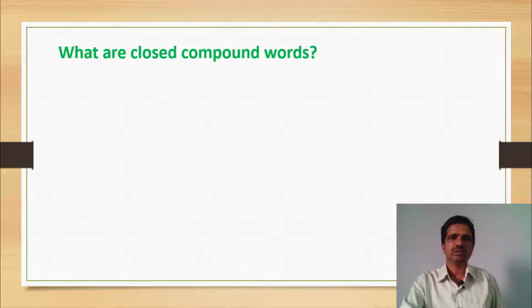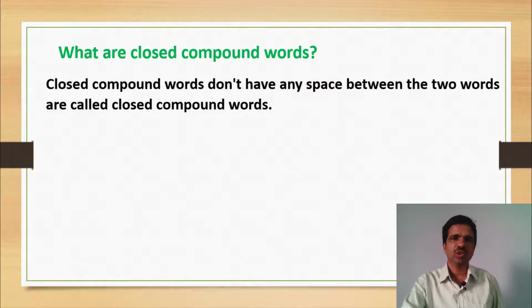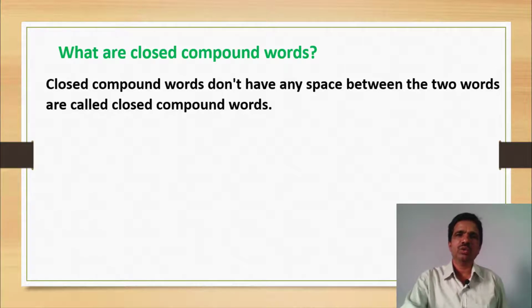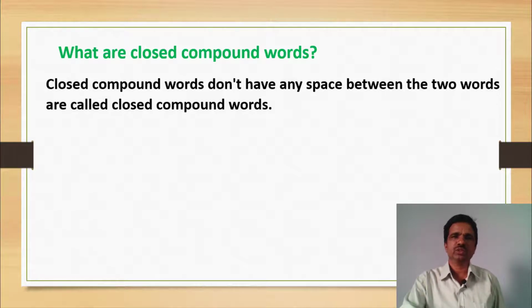Closed compound words. What are closed compound words? Compound words that don't have any space between the two words are called closed compound words. Here there is no space between the two words. Those are called closed compound words.